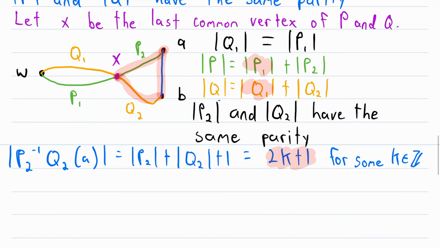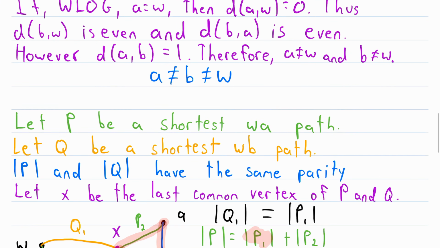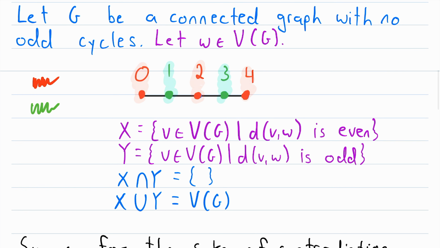And let me just write a little arrow and note there, because that is really the mic drop moment. That is odd, which means this cycle is an odd cycle. And that, my friends, is a contradiction, because remember, way back at the beginning, we assumed that our graph had no odd cycles.